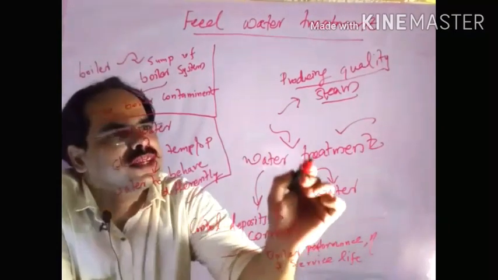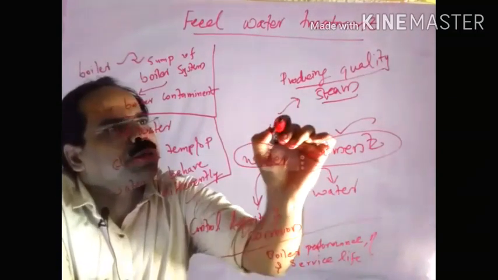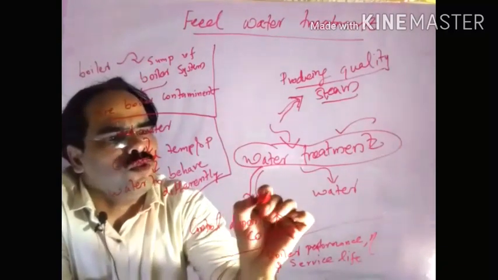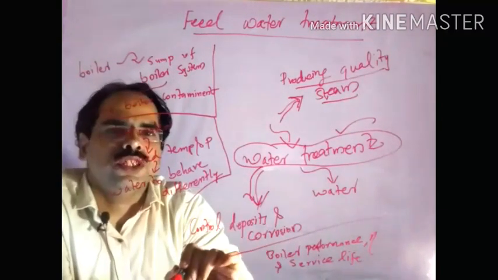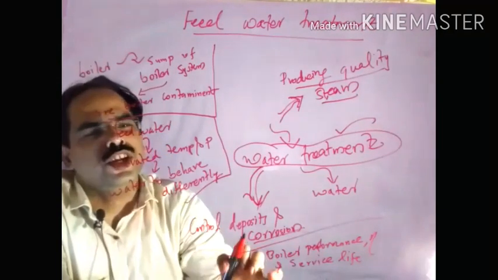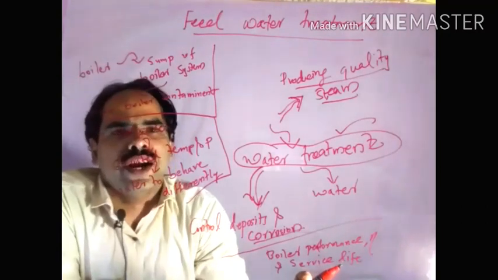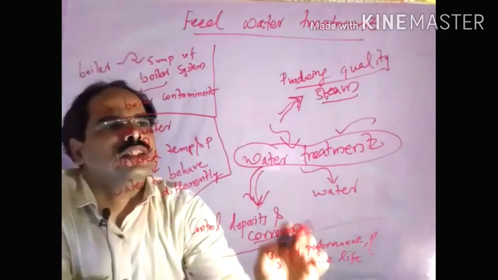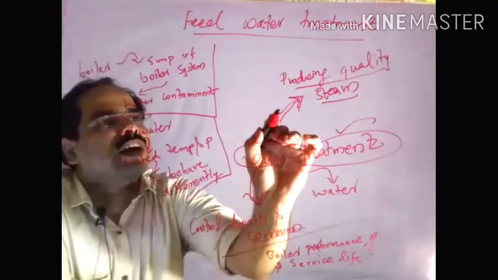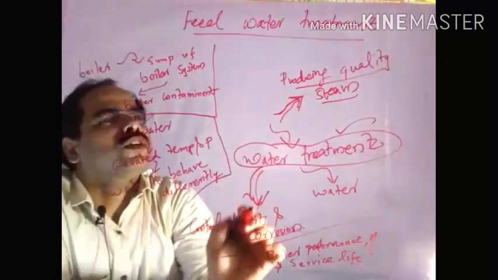If we conduct water treatment, then we can produce quality steam, and also remove deposits and control corrosion. So in order to control corrosion and deposits of contaminants, we rely on water treatment, and by doing that we can produce quality steam.